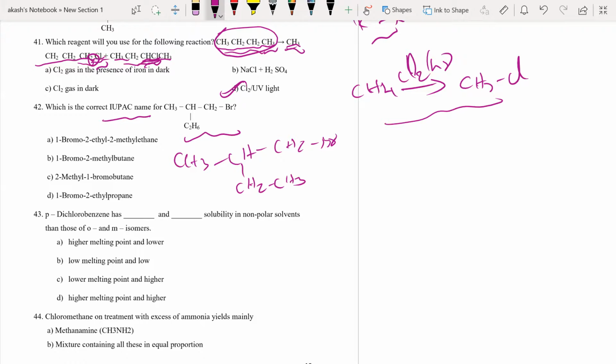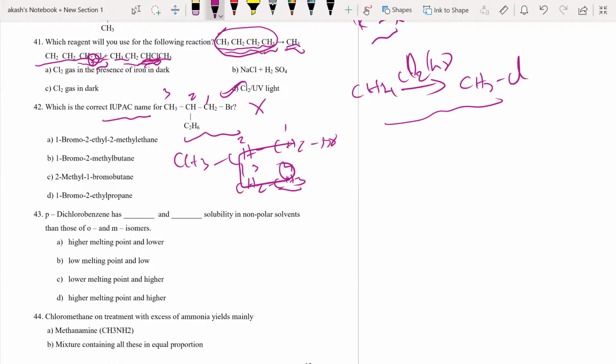If you say this was the longest possible chain, 1, 2, 3, that is only 3 carbon atoms. This is absolutely wrong. Please understand that the longest possible chain is going to be like this: 1, 2, 3, 4. It has to end with this carbon. This is the longest possible chain because I have 4 here, but in the other case I got only 3. I hope everybody is following.